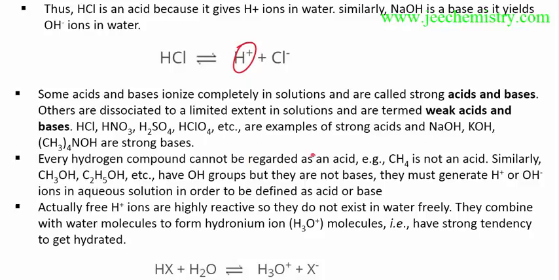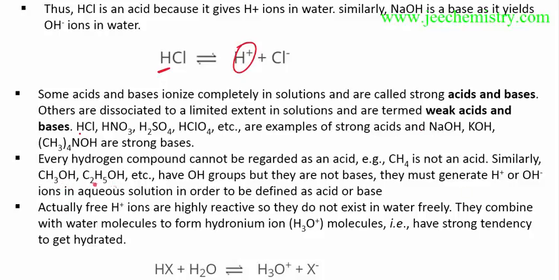Every hydrogen compound cannot be regarded as an acid. Arrhenius also said that a hydrogen compound such as HCl gives H plus, so it is an acid. Similarly CH4 also has H, but it cannot be regarded as an acid. So there is some condition: not all compounds having H are acids. HCl is actually an acid, but CH4 is not.